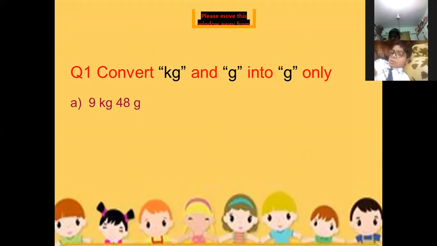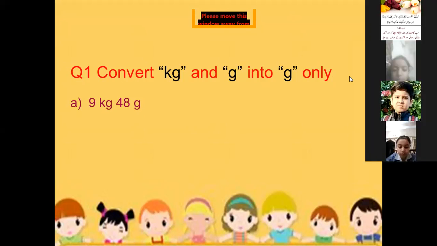Excellent. No, beta, not kilometer. It is the capacity unit. So it is kilogram, okay, it is the weight unit. It is kilogram, not kilometer. Okay, 1 kilogram is equal to 1000 gram.